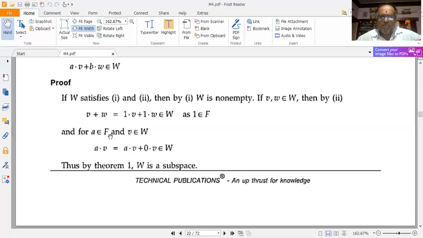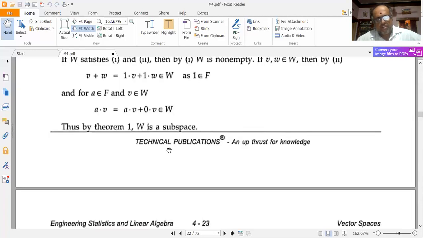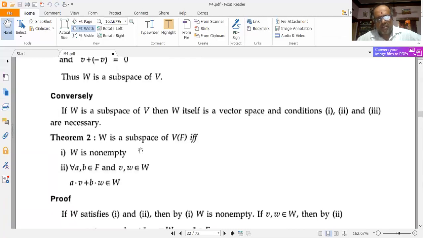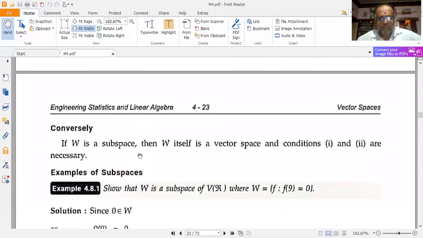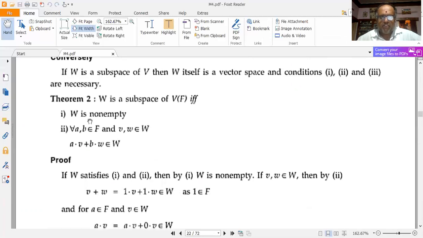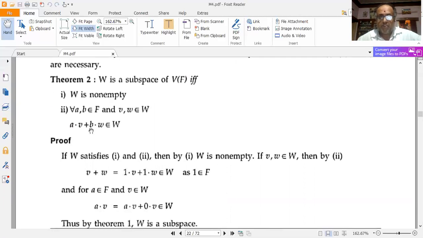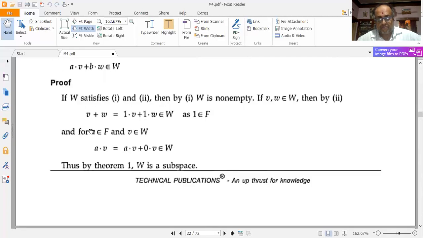Then also for a belonging to F and v belonging to capital W, I have a·v equal to a·v + 0·v, which also belongs to W. So by theorem 1, we infer that capital W is a subspace. So if W is a subspace, then W itself is a vector space, and conditions 1 and 2 as mentioned in theorem 2 are mandatory and need to be satisfied in order to say that W is a vector subspace of V(F).